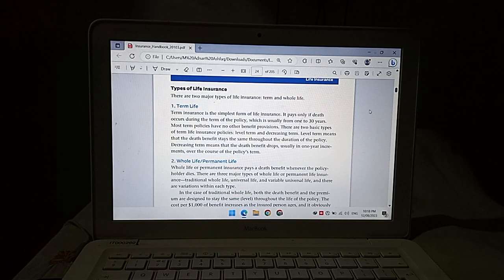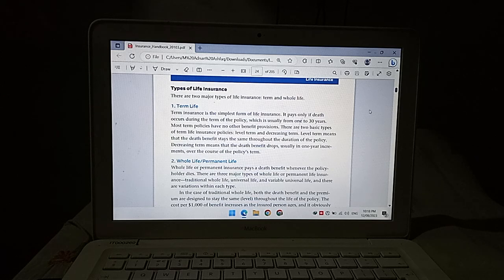There are two basic types of term life insurance policy: level term and decreasing term. Level term means that the death benefit stays the same throughout the duration of the policy. Decreasing term means that the death benefit drops, usually in one-year increments, over the course of the policy term.